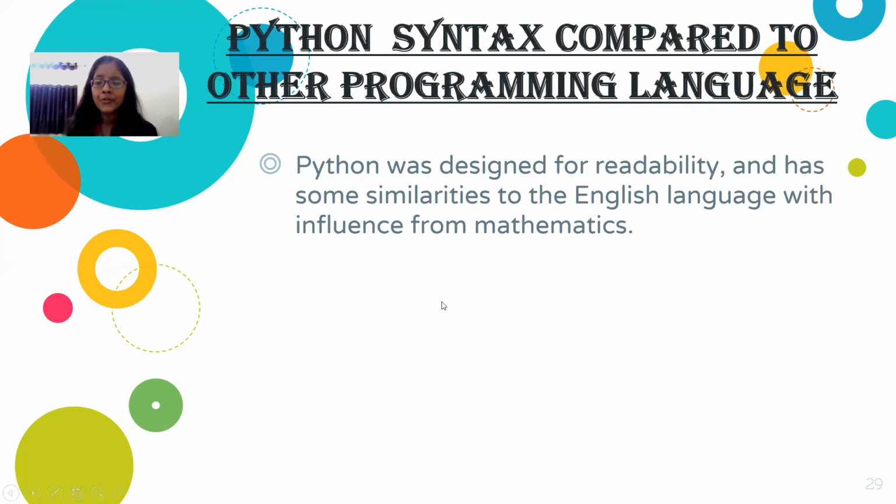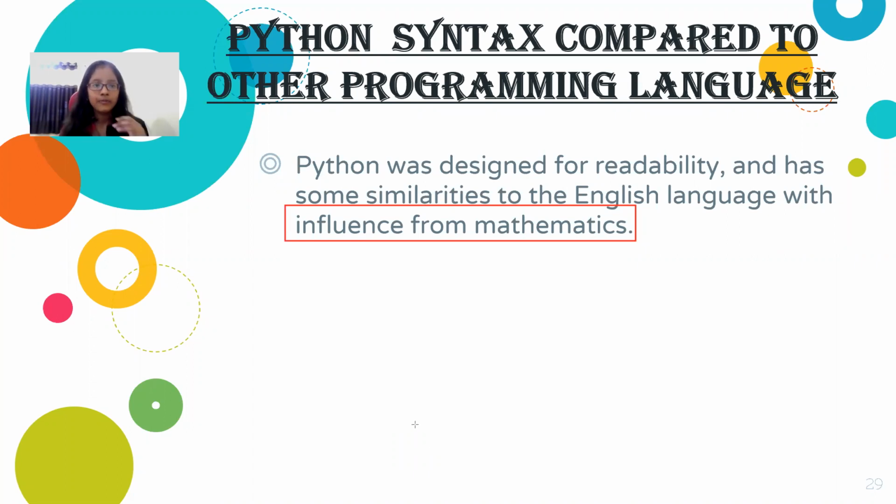Now, as for the influence from mathematics, it means it's very simple, that we need logic. हमें यहाँ बस लॉजिक की जरूरत पड़ेगी. जब तक हम किसी चीज में लॉजिक अप्लाई नहीं करेंगे, we won't be getting that particular answer.